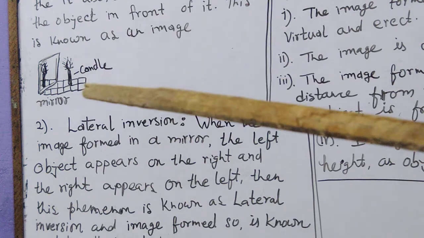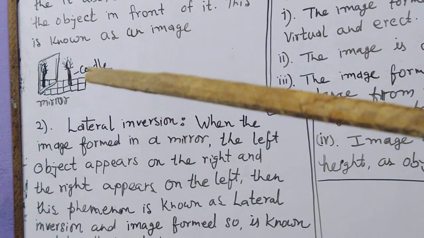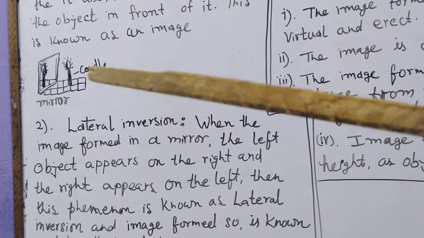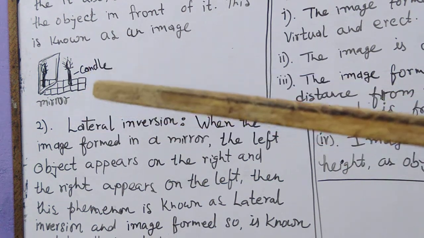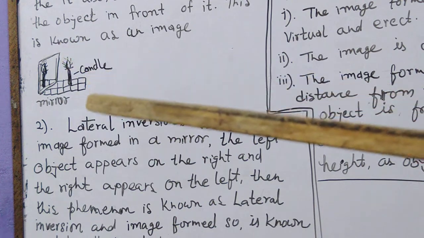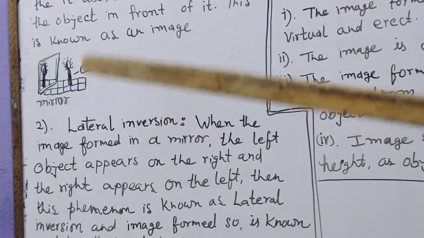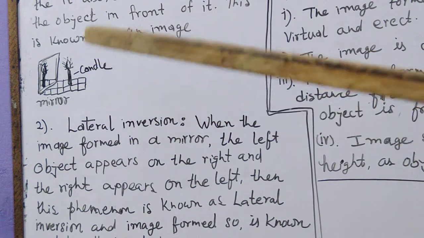See, this is erect. As we have already learned in class 7, erect images are actually virtual images. So the most important characteristic of the image formed in a plane mirror is that it is virtual and erect.